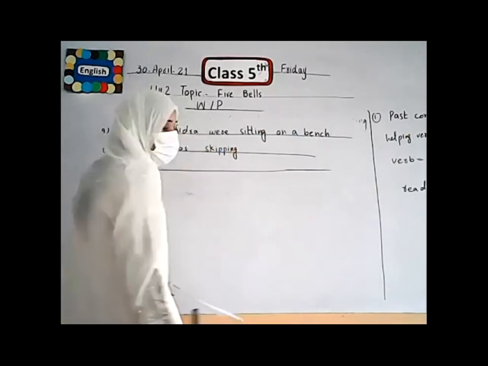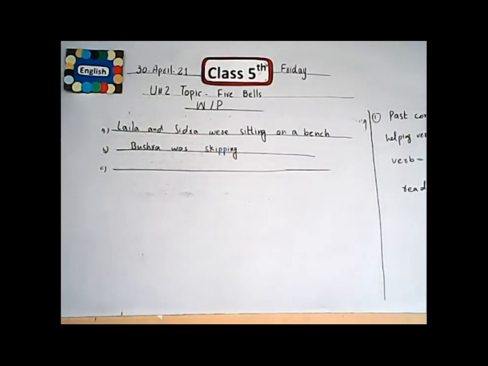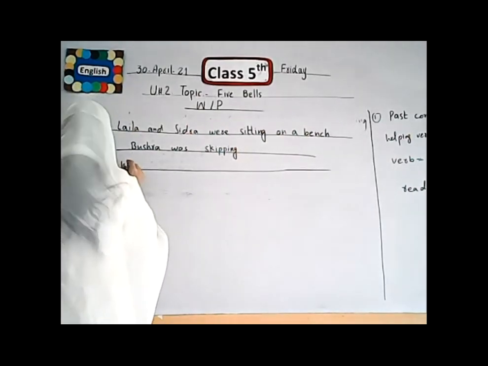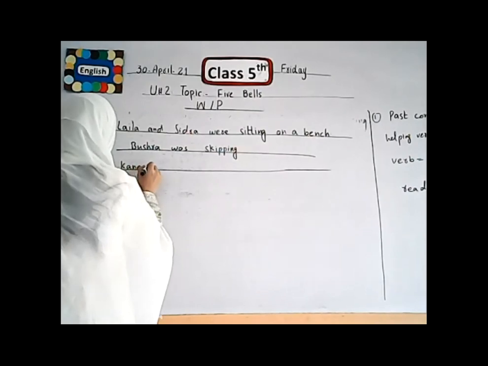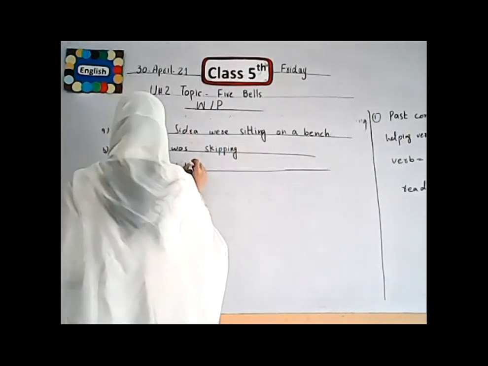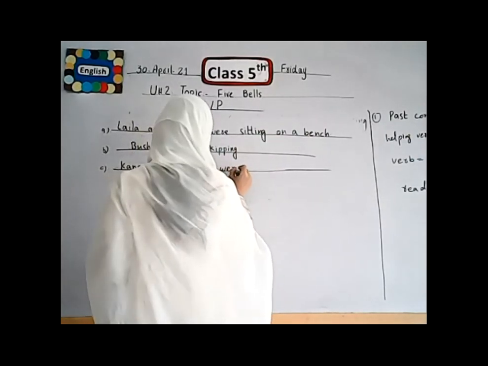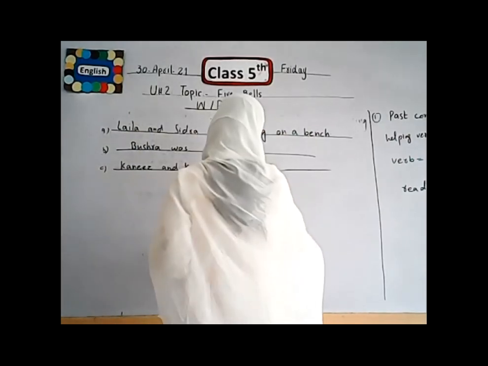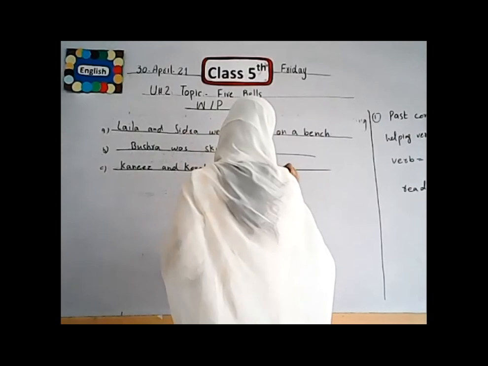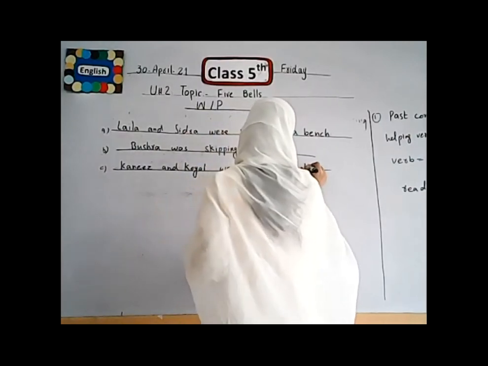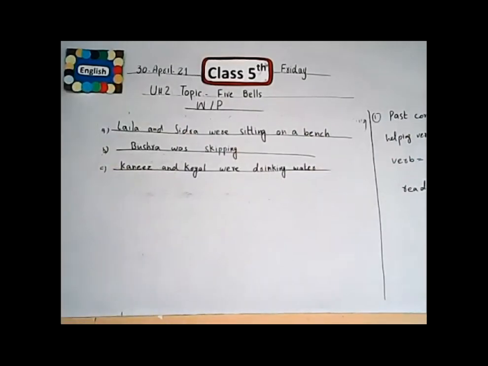In these sentences, we write the activities of the people present at the park, who were doing different things. The third one is Kaneez and Coil drink water. Kaneez and Coil are two persons, so we use were drinking water. Kaneez and Coil were drinking water. Is it clear? I hope all the students understand and note this down.